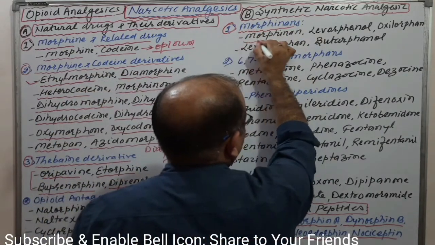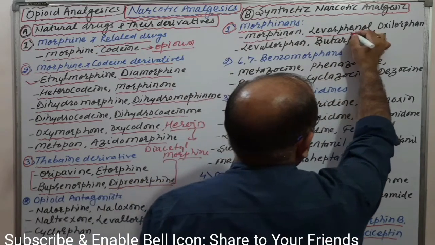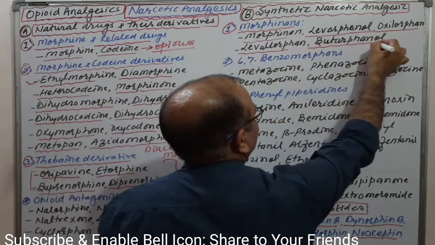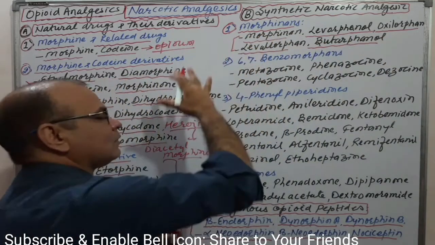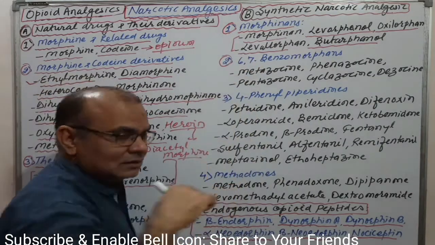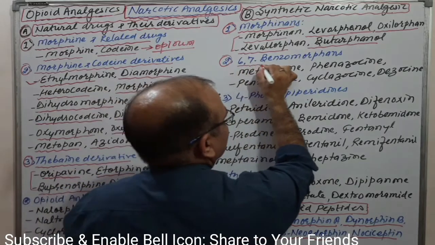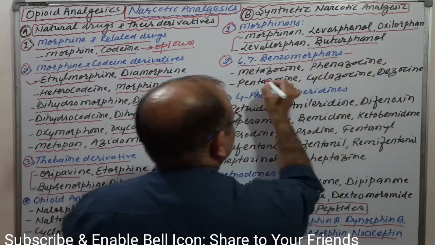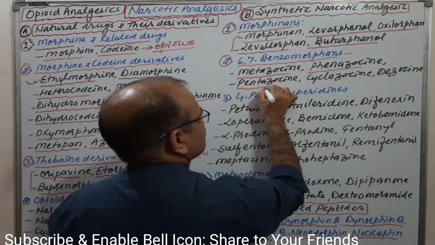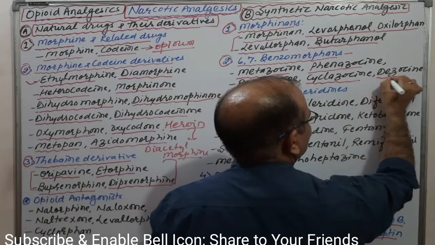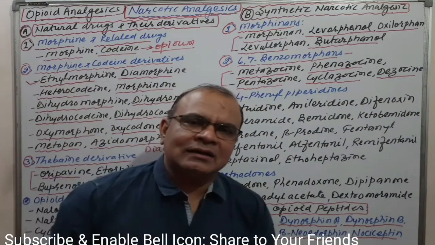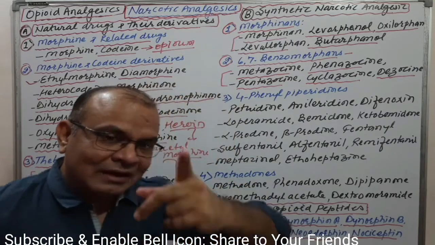Morphinans, that is morphine, next levorphanol, next oxymorphone, levorphanol, and butorphanol. Okay, these are more potent than morphine. Okay, come to the next category, that is the totally synthetic 6,7-benzomorphines: metazocine, phenazocine, pentazocine, cyclazocine and dezocine. These are again, I must say, more potent than morphine in respect of analgesic category.